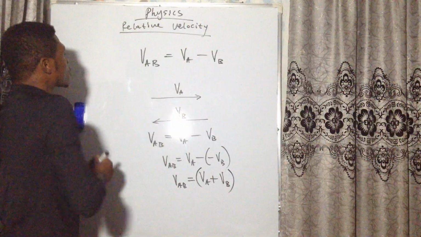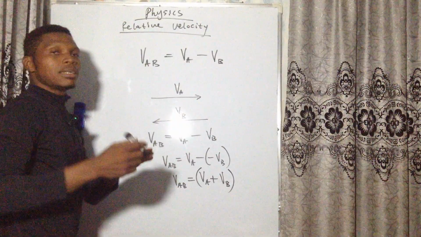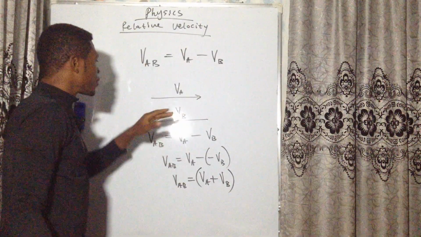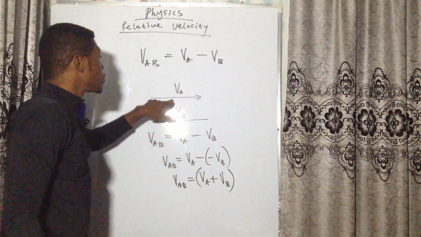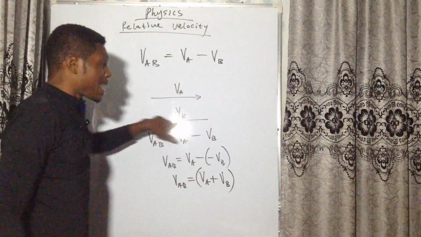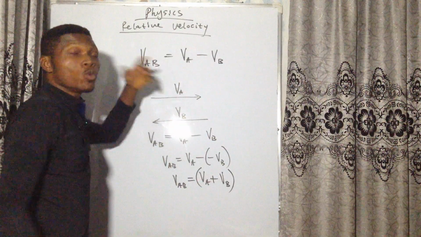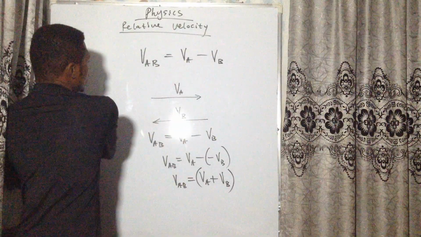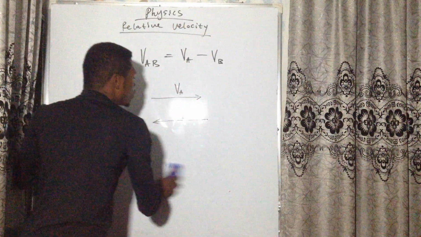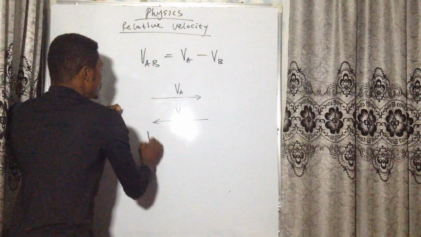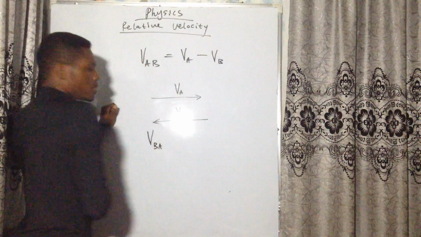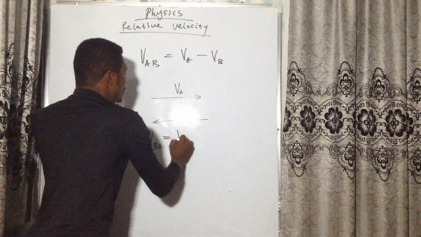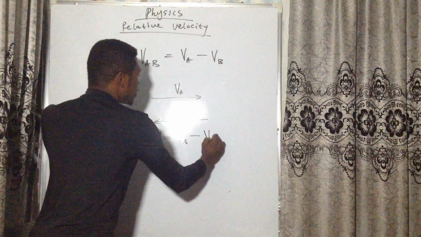Now let us consider the velocity of him or her with respect to you. That is the velocity of this car with respect to you, which is how you will see it. So VBA equals VB minus VA.